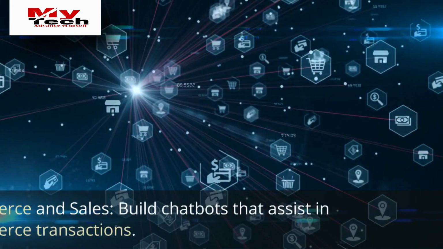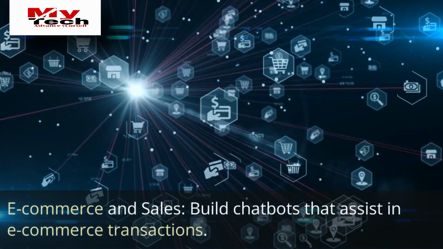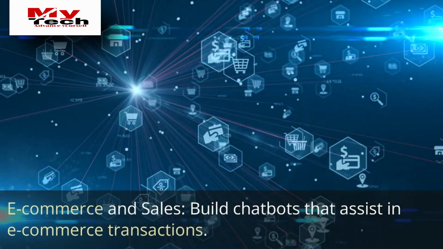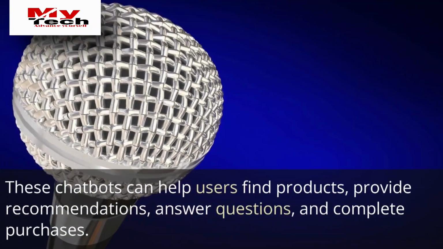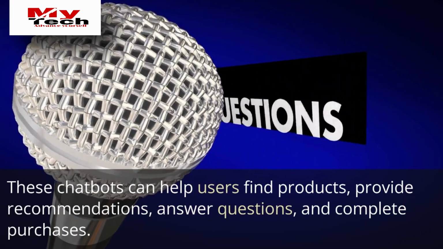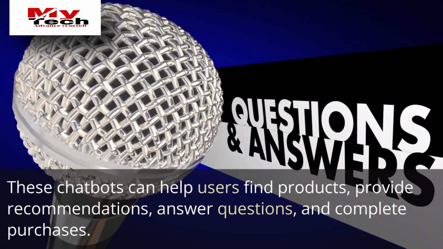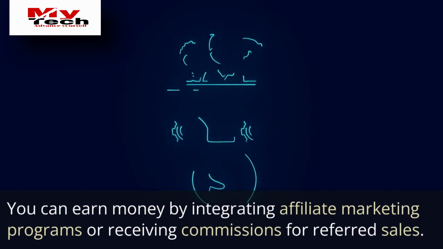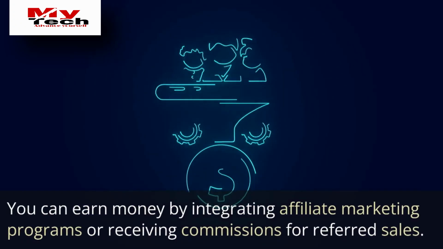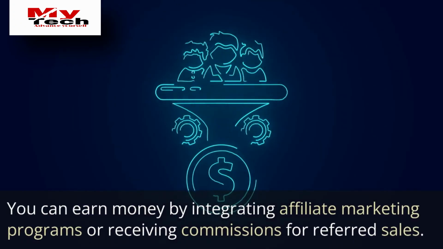2. E-commerce and sales. Build chatbots that assist in e-commerce transactions. These chatbots can help users find products, provide recommendations, answer questions, and complete purchases. You can earn money by integrating affiliate marketing programs or receiving commissions for referred sales.